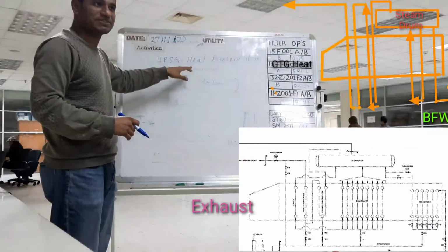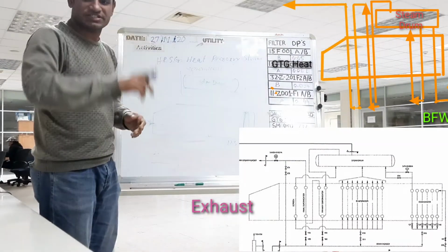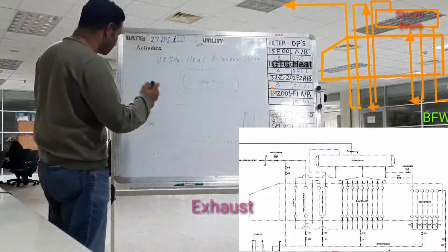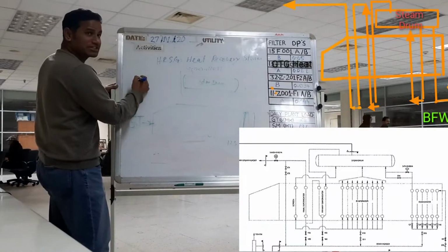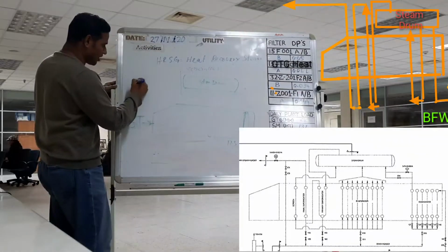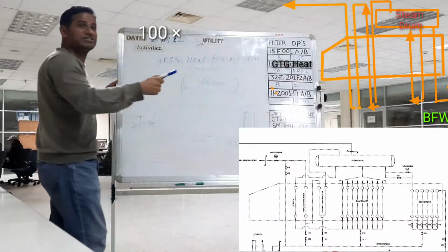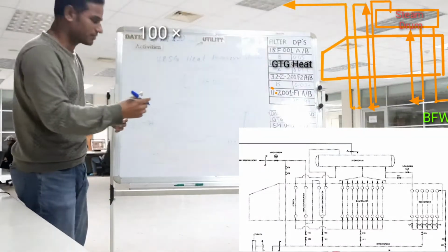When 266 degree centigrade temperature is reached, at that time you can identify that steam production has started. How will you identify? Because I told you about the saturated steam calculation, one rule I told you: 100 into this side pressure. How much? 50 kg pressure. 50 kg pressure, when will it start steam?